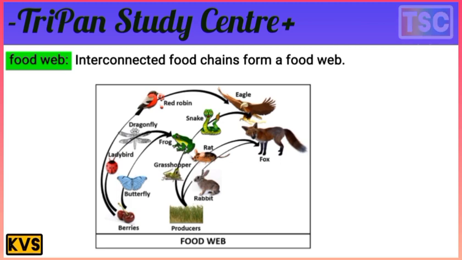In another food web, the producer is grass, eaten by the rabbit and grasshopper. The grasshopper is eaten by the frog, and the frog is eaten by the snake, and that is a food web here. On the other side, the rabbit is eaten by the fox. You know that is the interlinking of each other. One animal is eaten by many types of animals. That is the food web here.